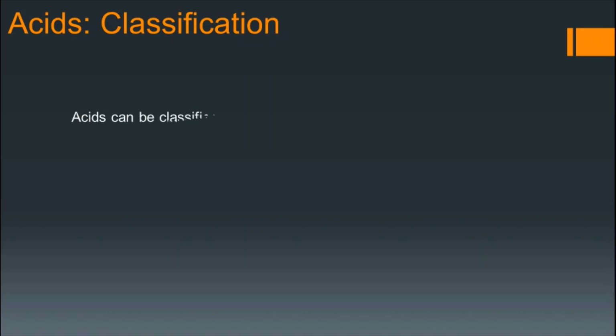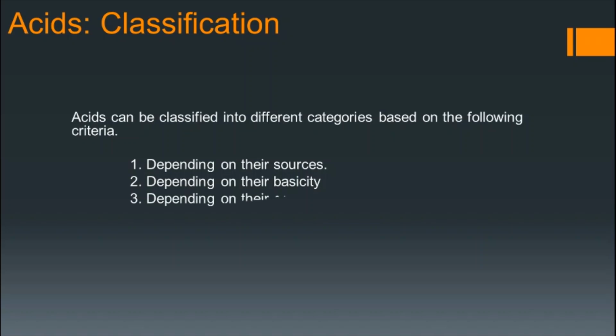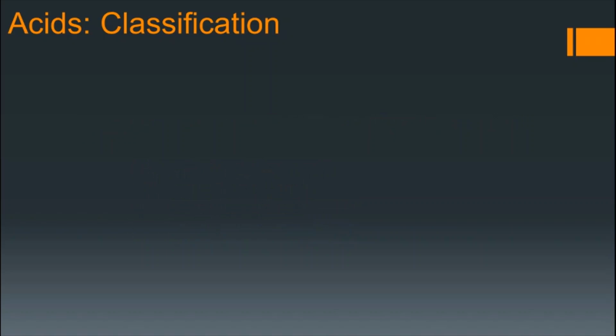Let us start our lesson today. Acids can be classified into different categories based on the following criteria. The first one is depending on their sources. Second criterion is depending on their basicity. Third criterion is depending on their concentration. Fourth one is depending on their strength, and the last one, acids can be classified depending on their composition. So children, one by one we are going to learn.